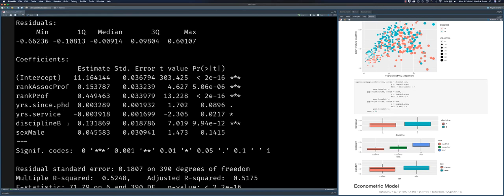This gives us the minimum, the maximum, the median, and of course the first quartile and the third quartile. So it gives us a nice little even spread, if you will. In theory, if we've done a good job with our ordinary least squares regression, then this distribution of our error terms should be centered around 0.